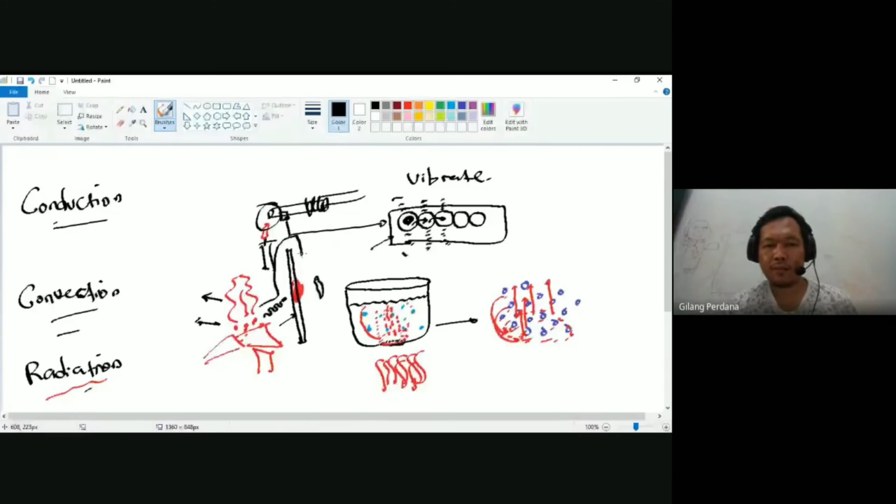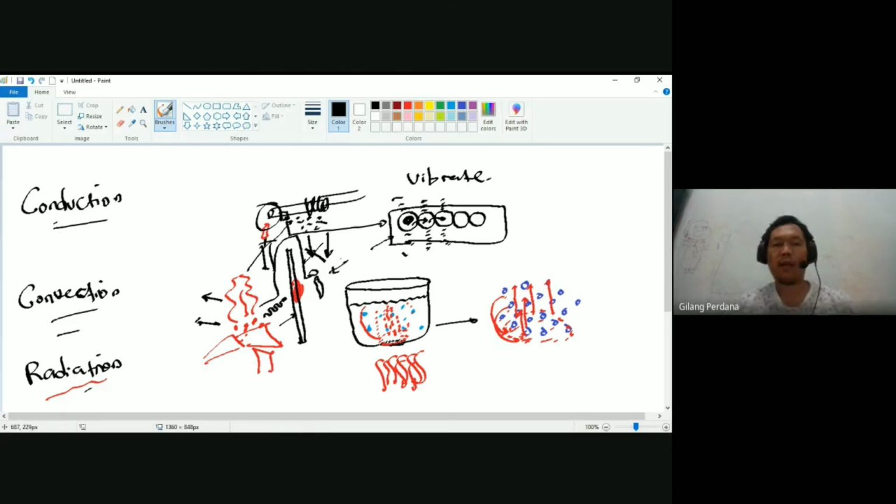So your hand is free from the heat. But maybe this particle will spread the heat to other particles. Then these particles heat up, and they also emit heat to another cooler area, which is your hand.